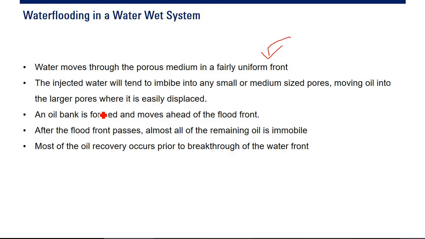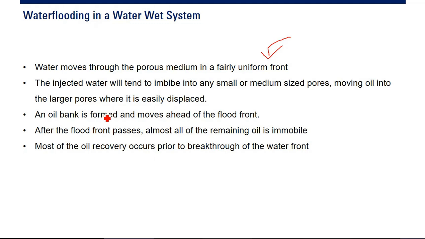Oke, jadi water akan masuk gitu ya dan langsung menuju pori-pori yang kecil dan justru menendang oil untuk keluar sehingga oilnya akan masuk mencari pori-pori yang lebih besar dan jadinya lebih mudah untuk didorong. Jadi water flood in water wet system is quite good because the injected water will imbibe into any small or medium-sized pores and move oil into the larger pores so that the oil can flow better.